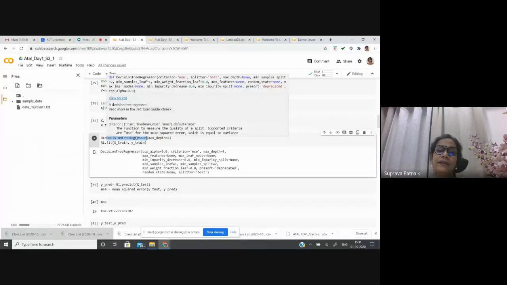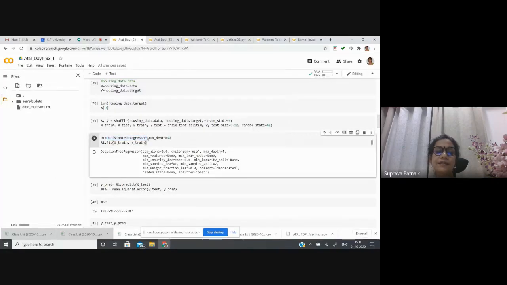The criterion by default is mean square error, then splitter, then max depth. Here I have defined max depth, that means it is a tree with maximum branching up to 4 levels. Okay. So again, this is under our control. I can take the default value or I can give my chosen value, and accordingly the package will calculate and decide the model.